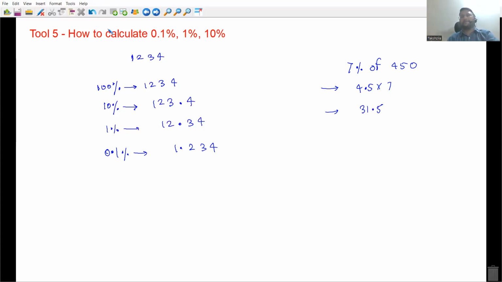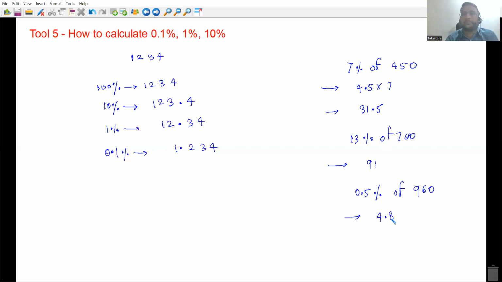Are we getting this? Let's say I want to find 13% of 700. 1% is 7, so 13% is going to be 13 into 7, 91. Let's say I want to find half percent of 960. 1% is 9.6, और half percent मतलब 9.6 को half कर दो, 4.8.